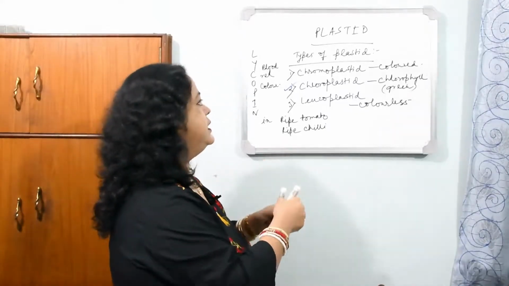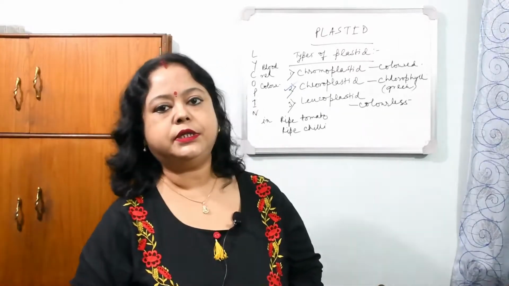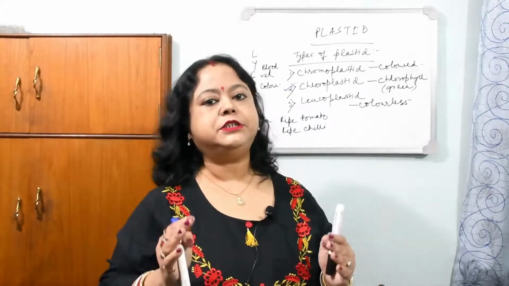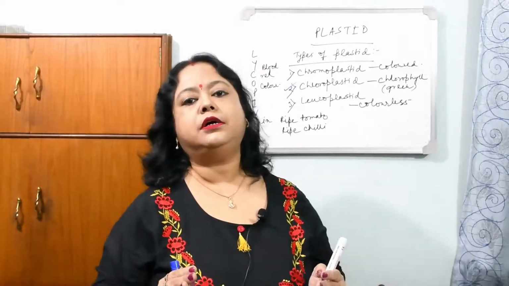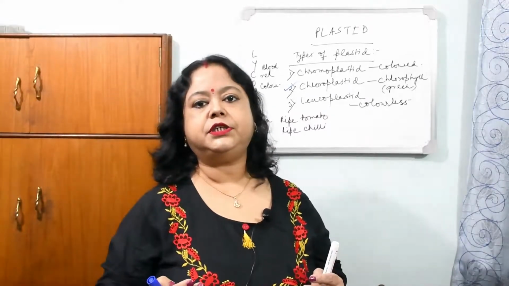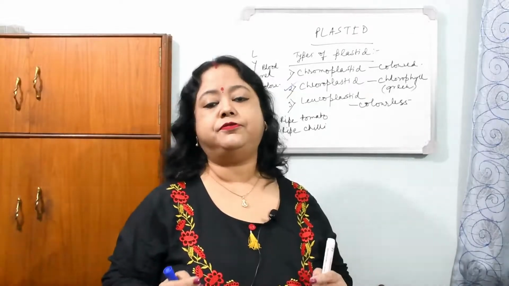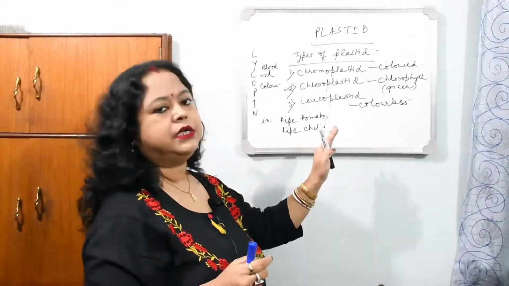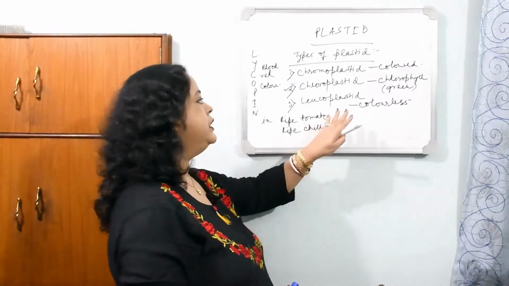Okay, now next is the chloroplastid. Chloroplastid is the most important one, as you can call it the transducer of the plant, or kitchen of the plant. Why transducer? Transducer is the device which can convert one form of energy to another, that is, the light energy is converted to chemical energy by the help of the chloroplastid as it performs photosynthesis. We shall study about the structure of chloroplastid in an illustrated way. Before that I am telling about the leucoplastid.